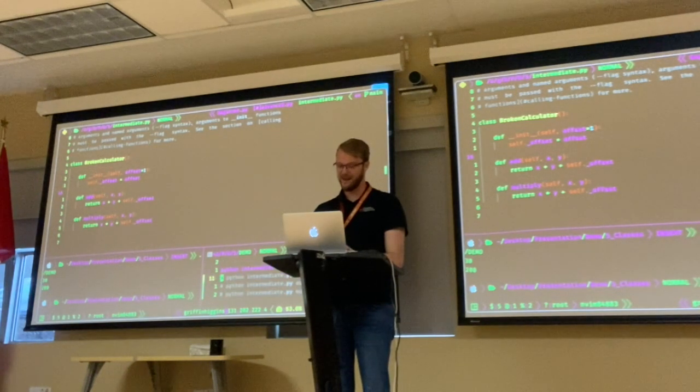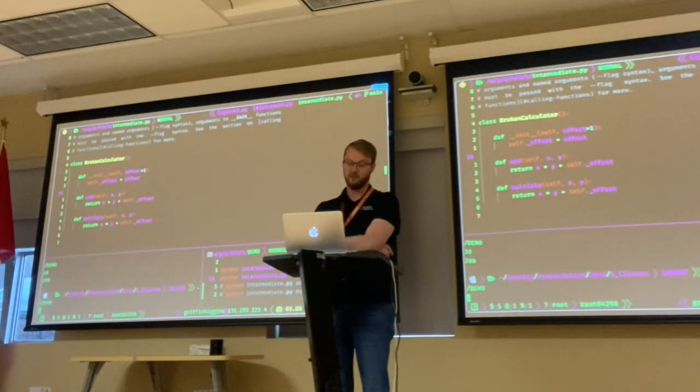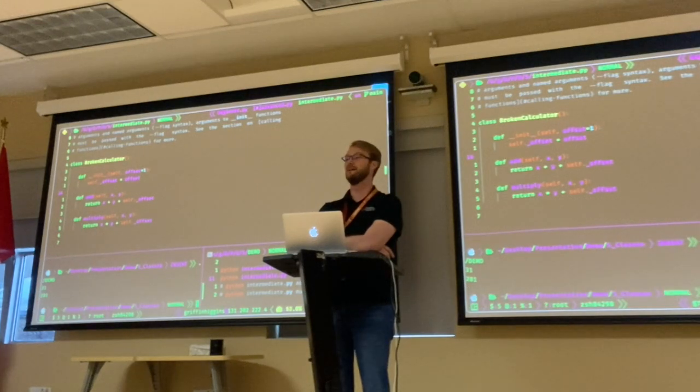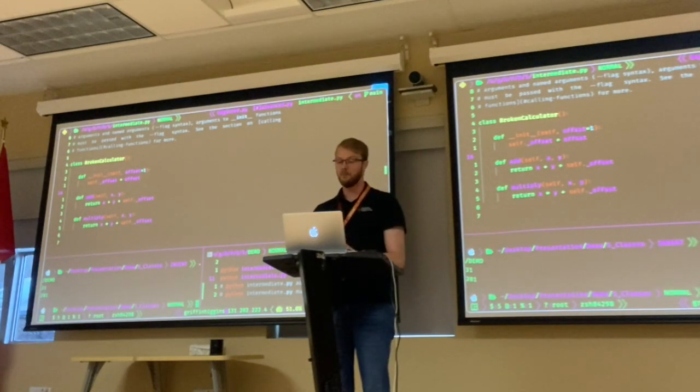So let's try that now. If we run add and multiply, the same things, we can see that it will give us 31 and 201, and those are not the answers we're looking for. But if we specify an offset to our calculator, we can actually correct this.